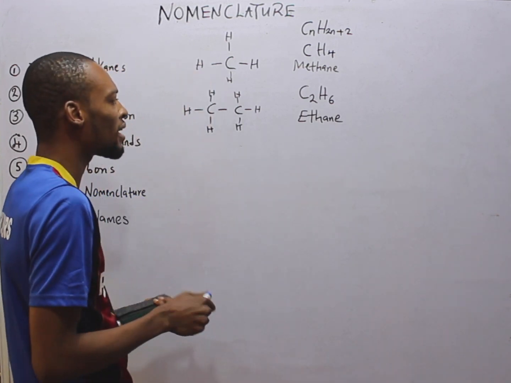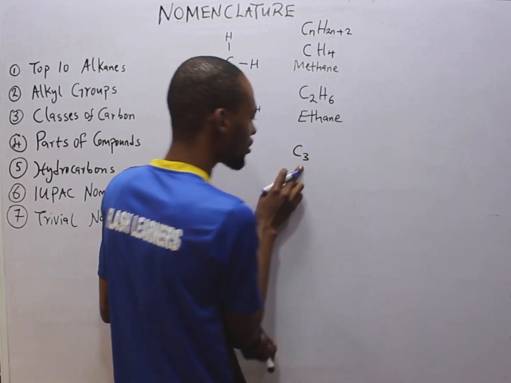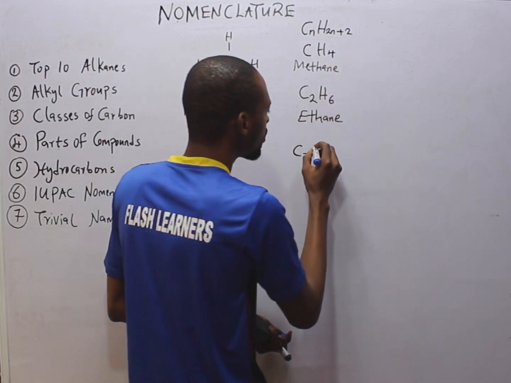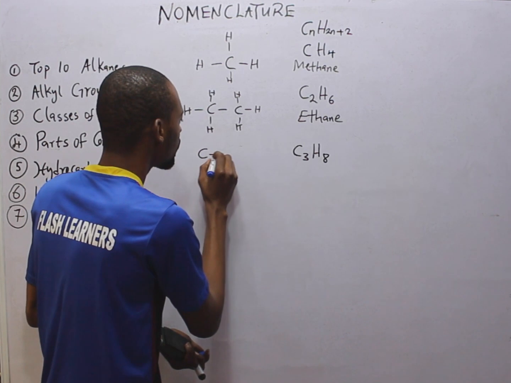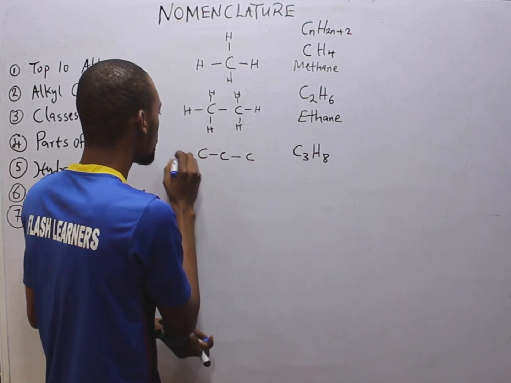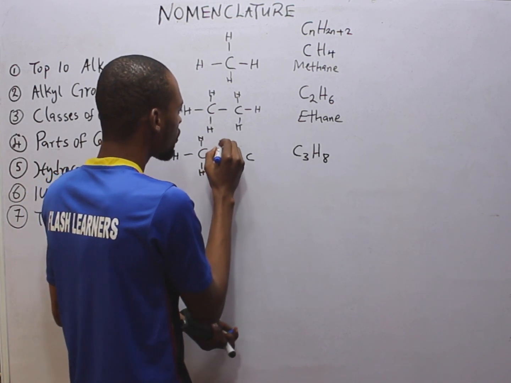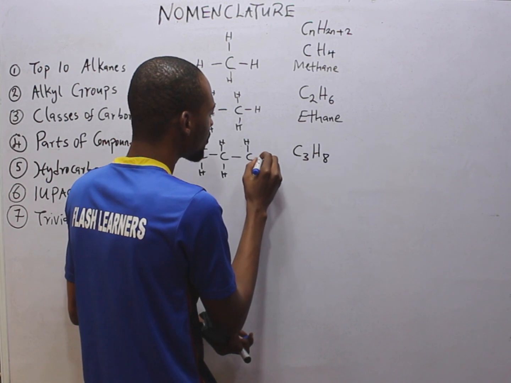What will be the third member? The third member will simply be when n is 3. So 3 times 2, 6, plus 2, 8, H8. So C3, 1, 2, 3, H8, 1, 2, 3, 4, 5, 6, 7, 8.